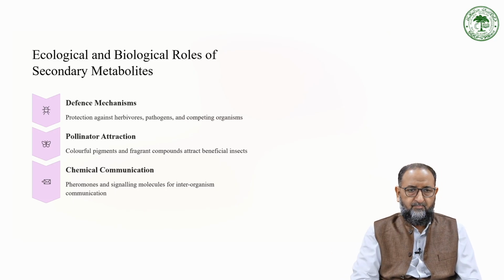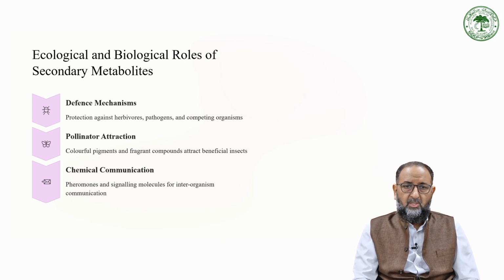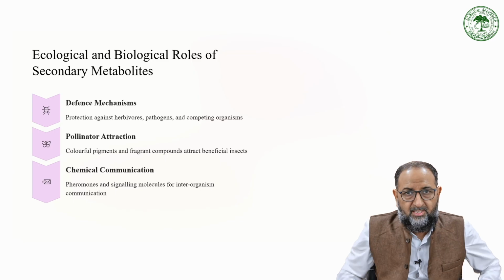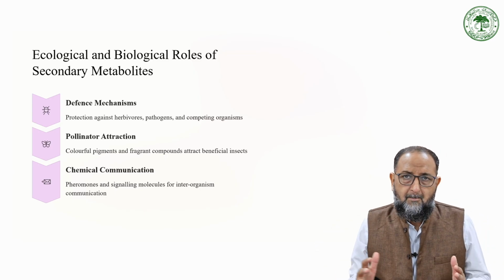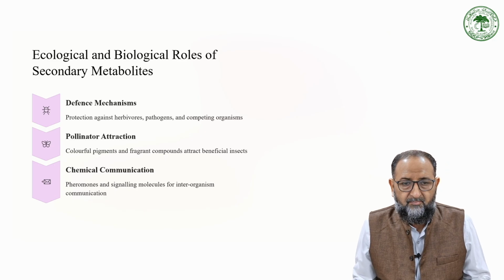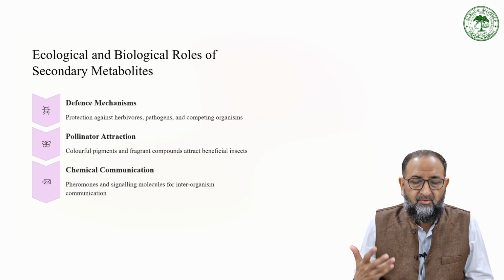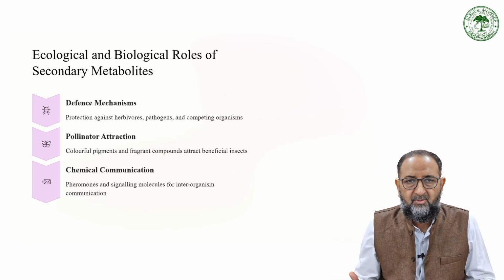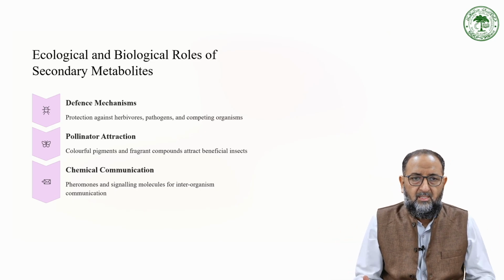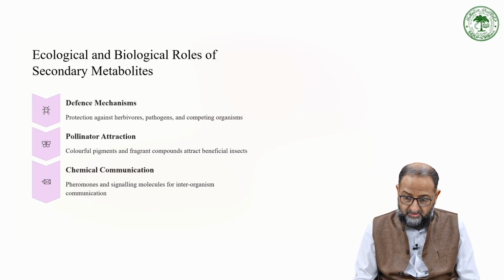Then chemical communication: pheromones, signaling molecules for inter-organism communication. How are these organisms communicating with each other? Because they don't have any brain system. As we have a brain, we can think through our mind, and we can call somebody, give a signal or a message to somebody. But these organisms give messages through the signaling process.